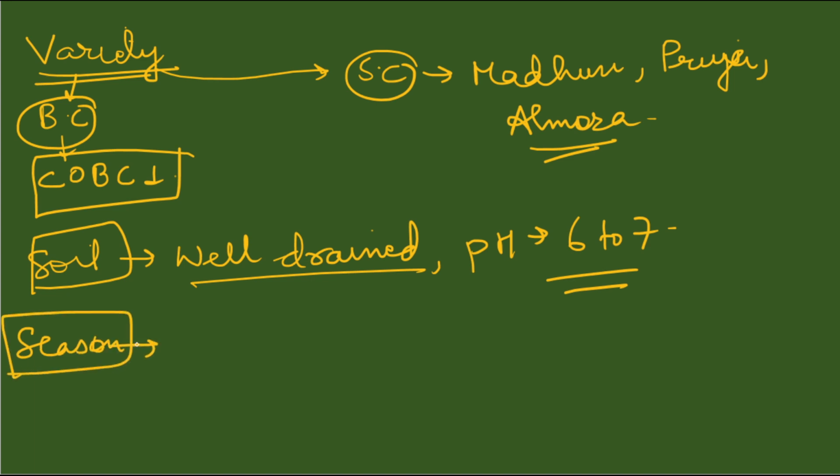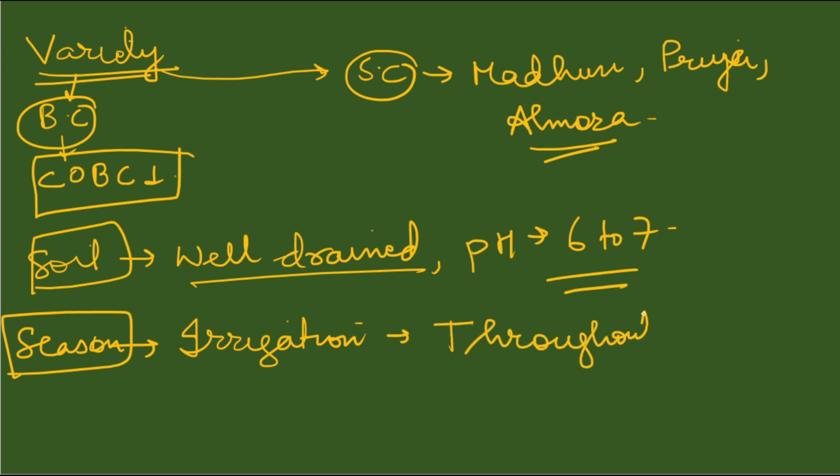Now comes the season, which season we can grow. If we have irrigation facilities, then we can grow these throughout the year. That is why I am calling these two commercial varieties, because they are developed in such a way that they can be fully exploited without requiring certain specific conditions. So with irrigation they can be grown throughout the year.